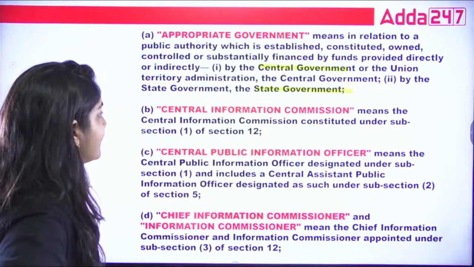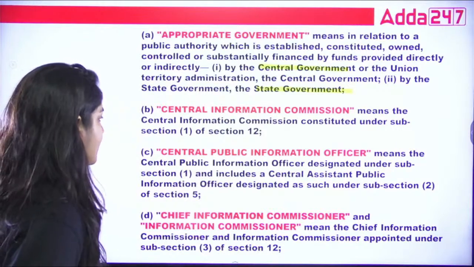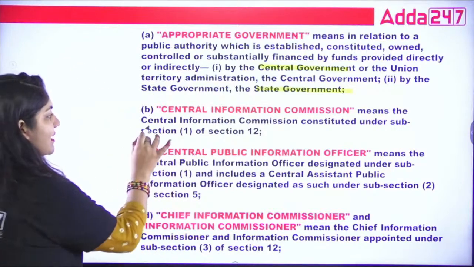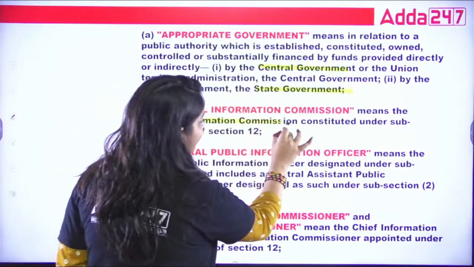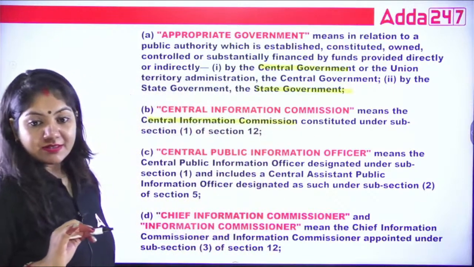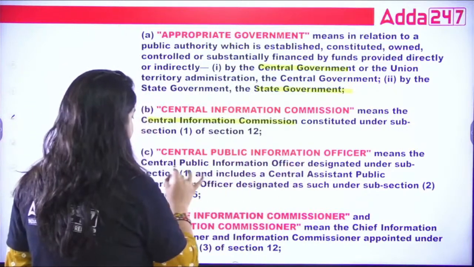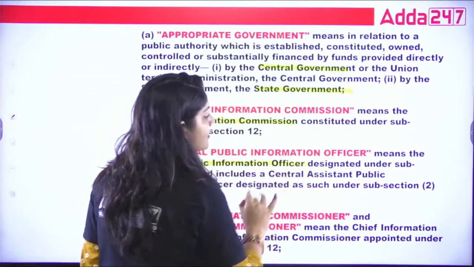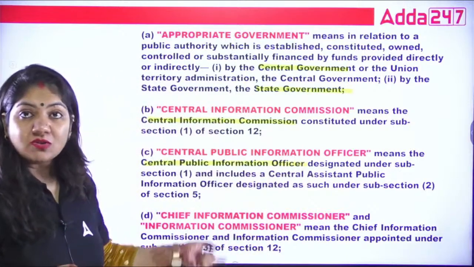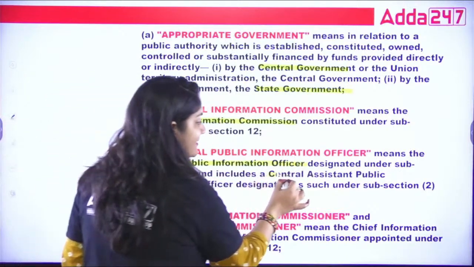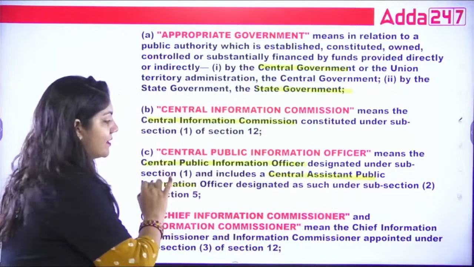Next, what is the Central Information Commission? So Central Information Commission, this is the designation class. Central Public Information Officer, what is this? This is also a designation. It also includes the Central Assistant Public Information Officer.